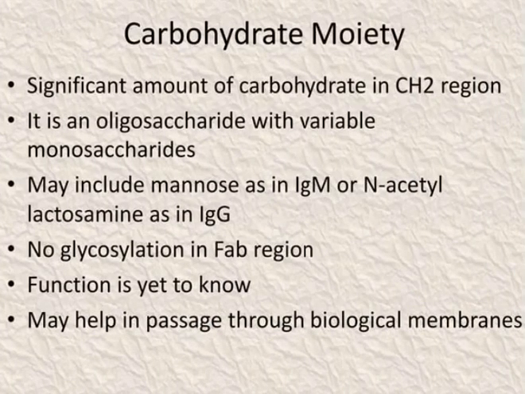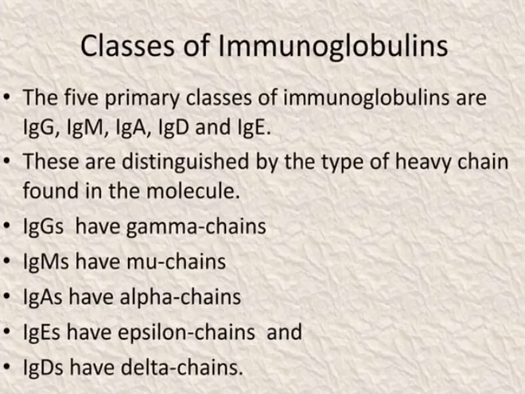Carbohydrate moiety. A significant amount of carbohydrate is in the CH2 region. It is an oligosaccharide with variable monosaccharides. This may include mannose as in IgM or N-acetylglucosamine as in IgG. No glycosylation in the FAB region. The function is unknown. It may help in the passage through biological membranes.